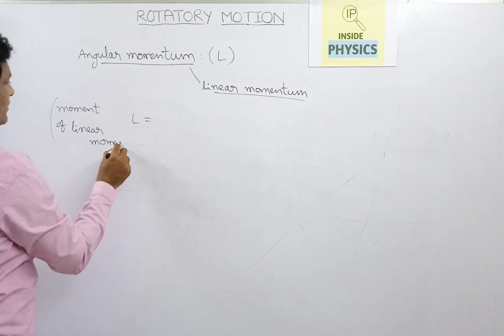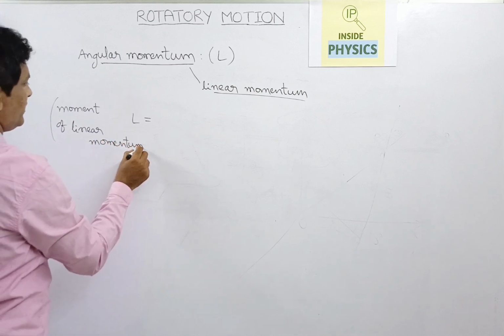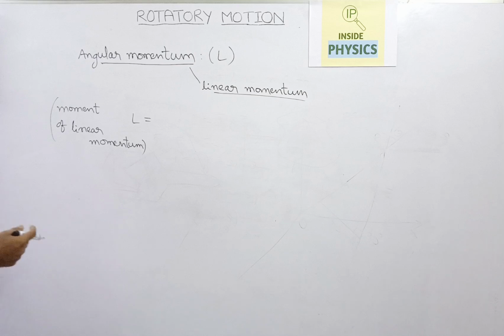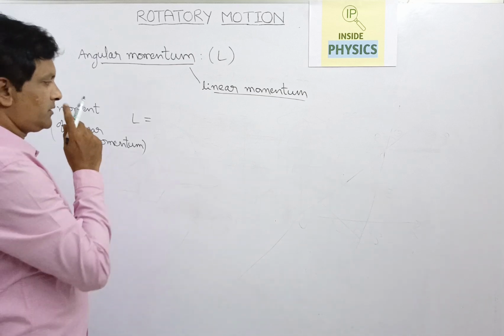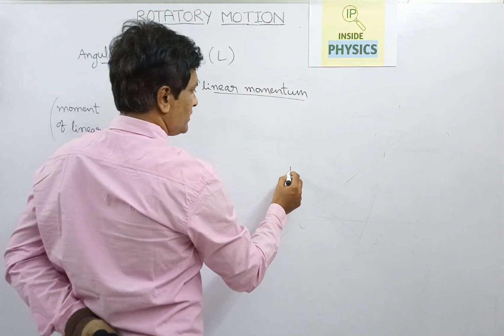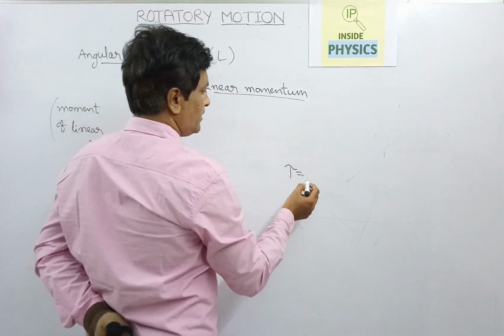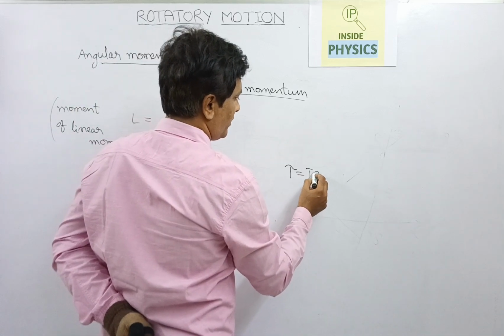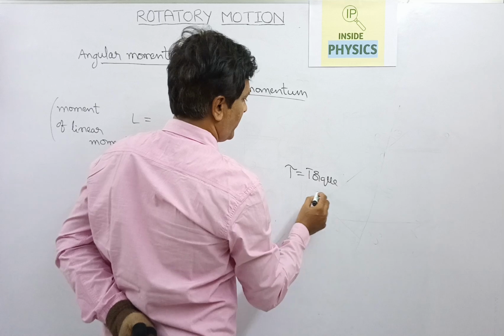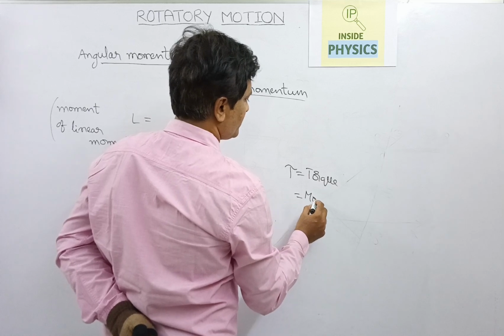In a similar way, torque can also be expressed as moment of force. This torque, what we have just understood, can also be called moment of force.